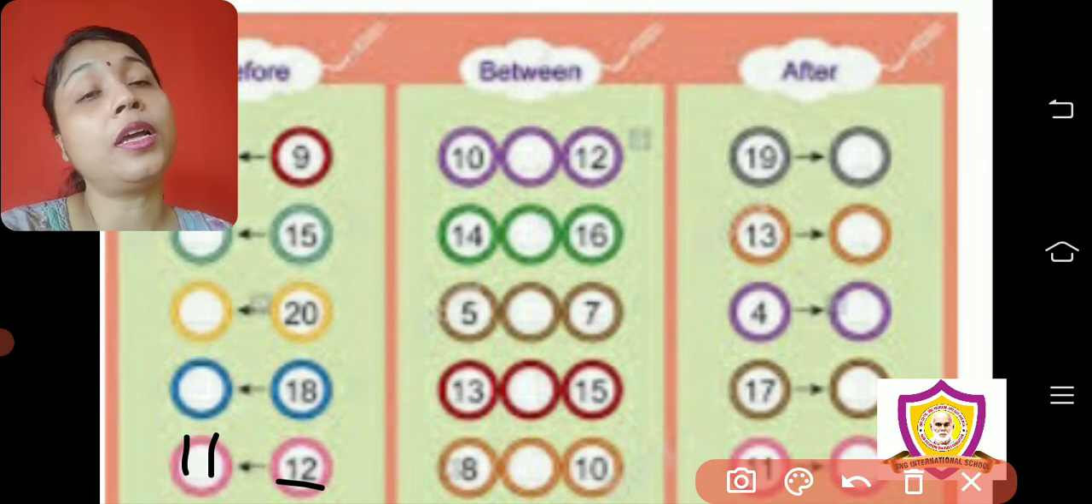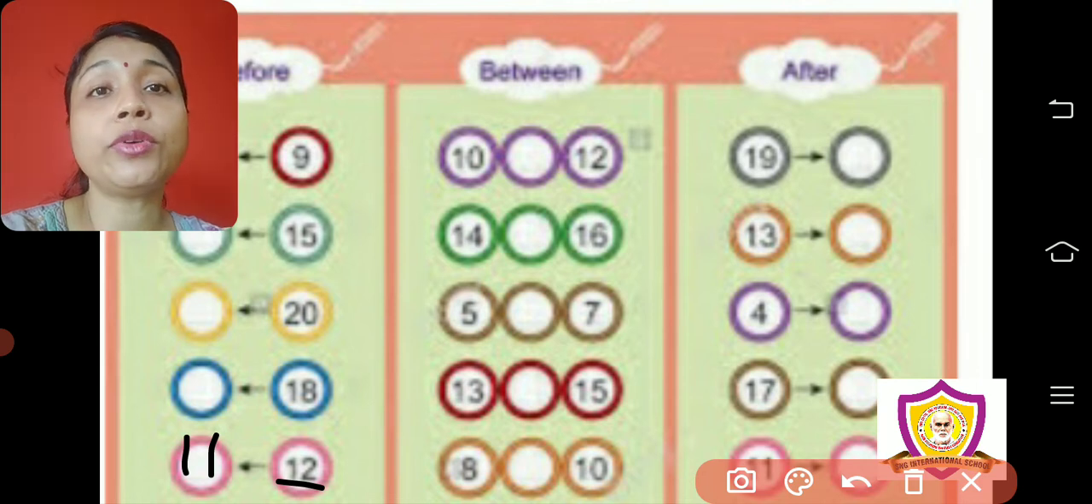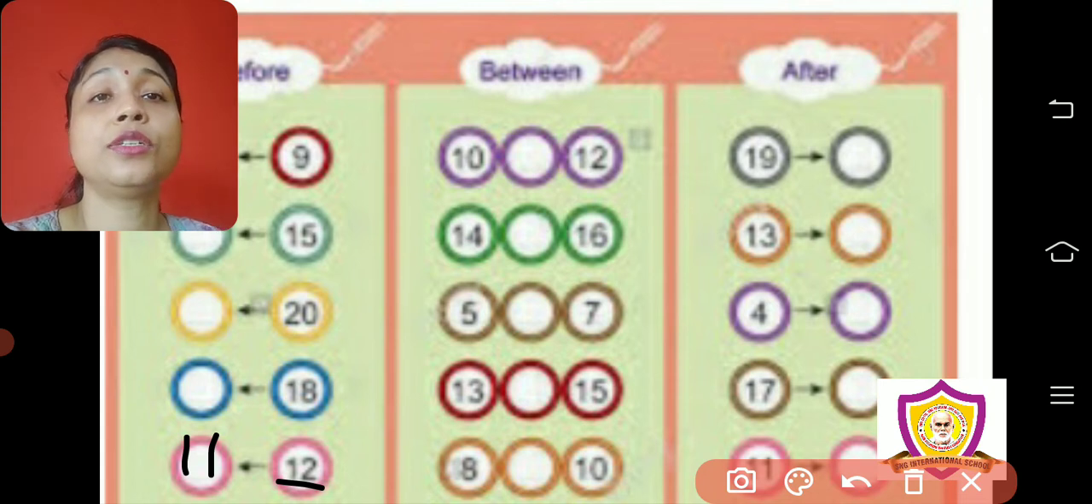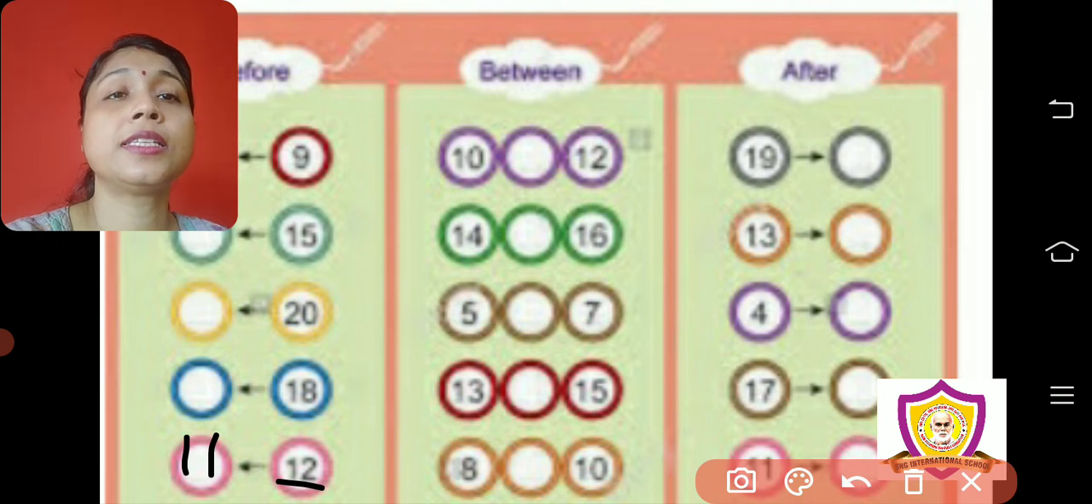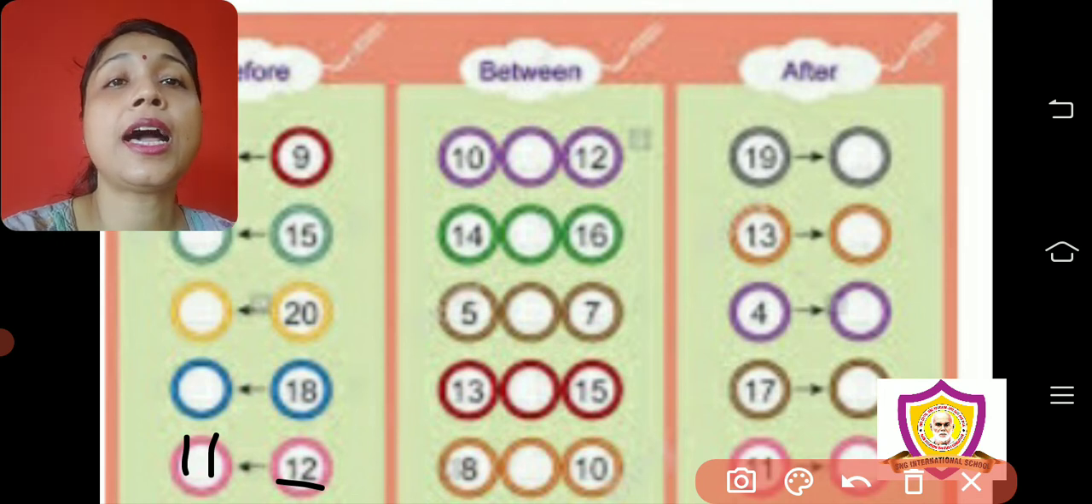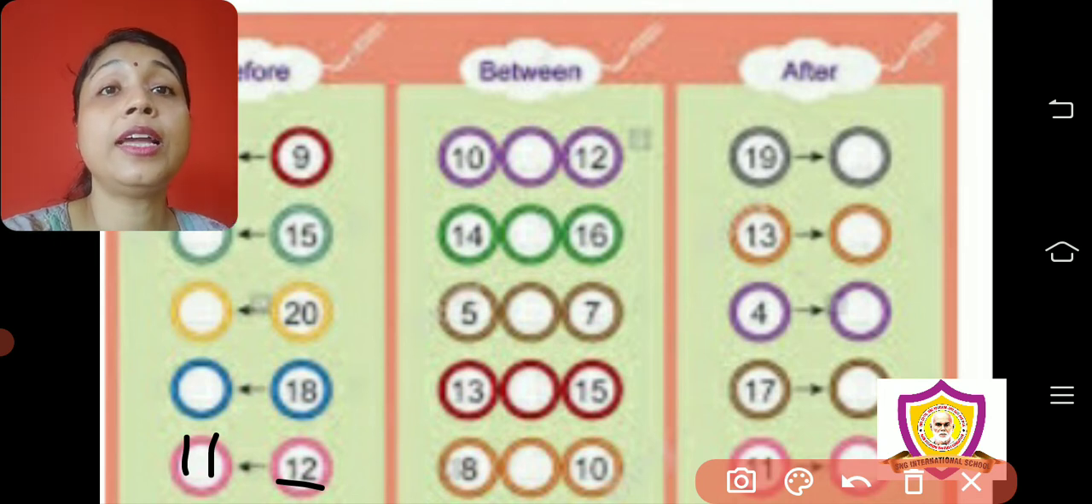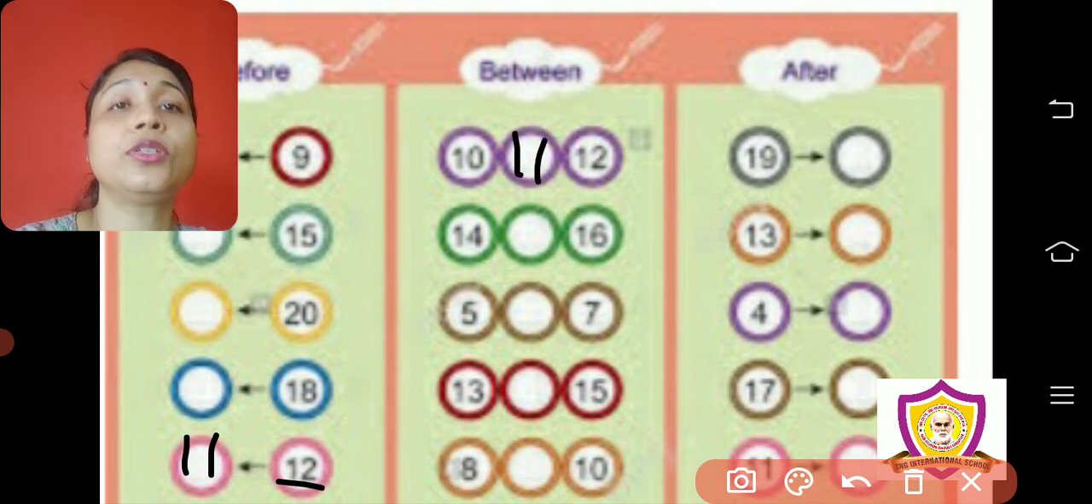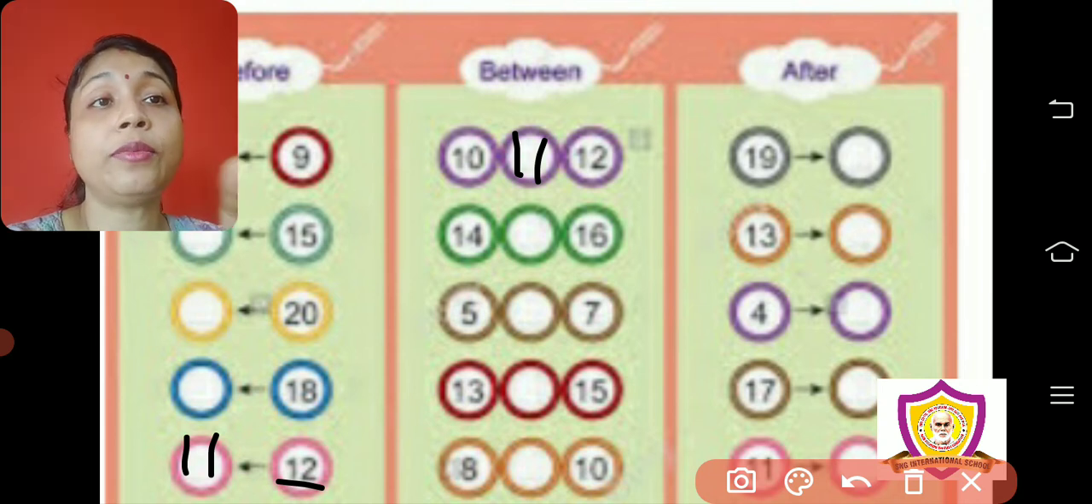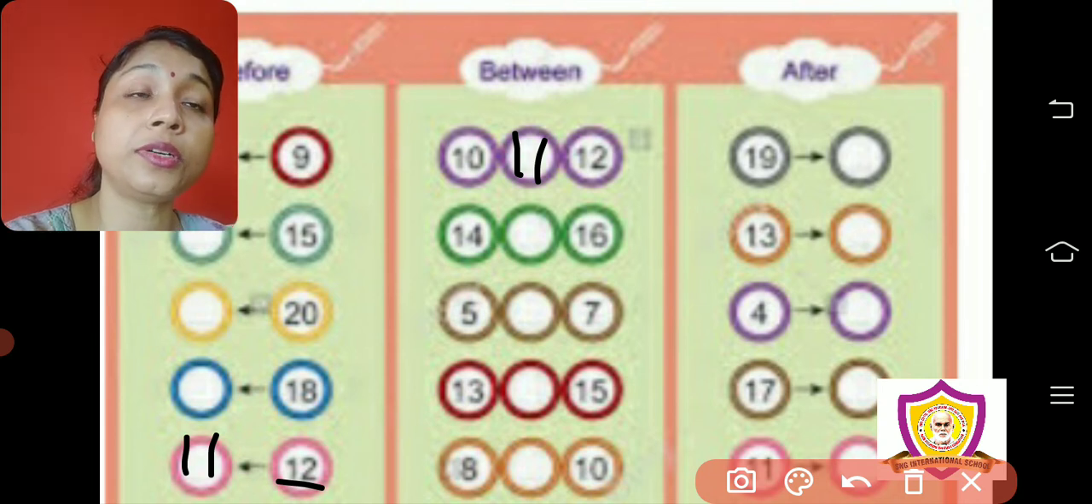Now the between number of 10 and 12. So what you have to do? We have to count till 12. Then we will get the between number. 1, 2, 3, 4, 5, 6, 7, 8, 9, 10, 11, 12. So children, write 11, because we have said 11 before 12. So for the between number of 10 and 12 also we need forward counting.